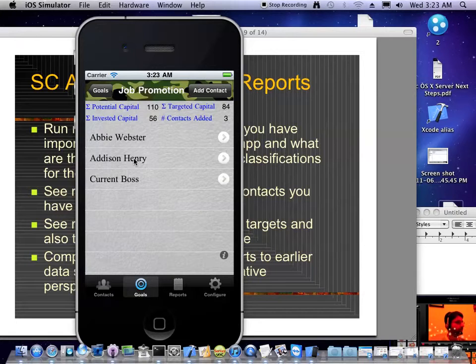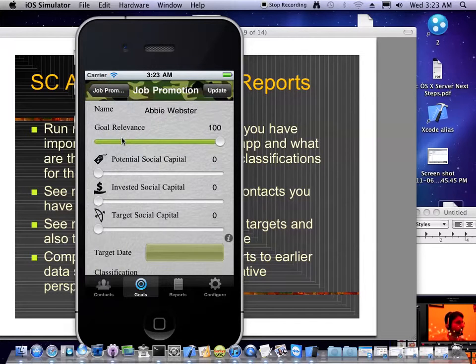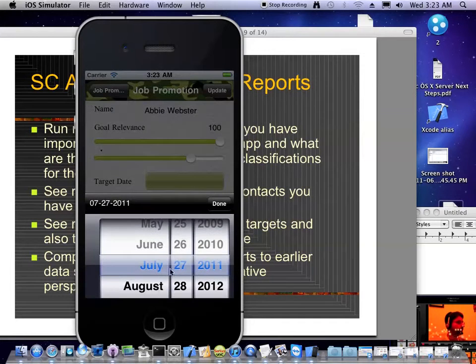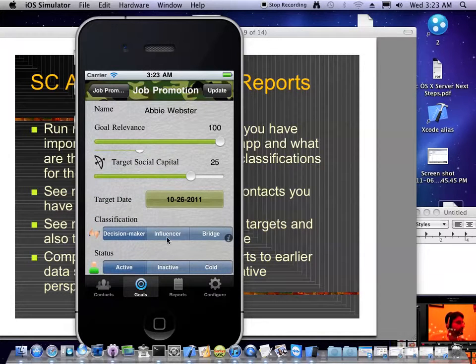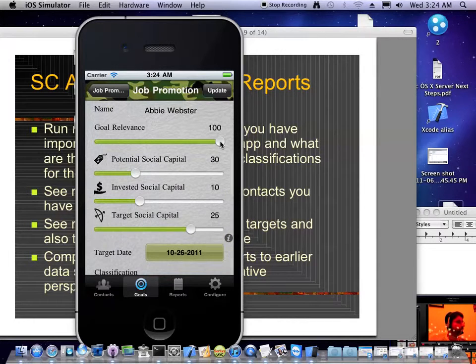And let me assign values to Abby. Abby might be, let's say, a colleague in this case, and maybe a well-respected colleague, so I'm going to assign a value of 30, potentially. Invested capital, I don't know Abby too well, so 10, and my target is to get to 25, and maybe I want to do that by the end of October. And Abby is an influencer, and once again, the goal relevance of Abby may not be 100, but as far as this goal is concerned, maybe Abby's relevance might be 50% only.